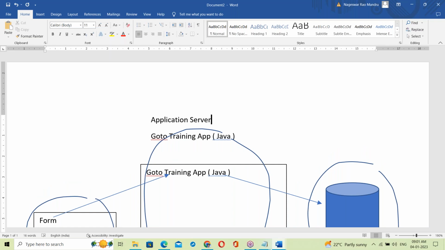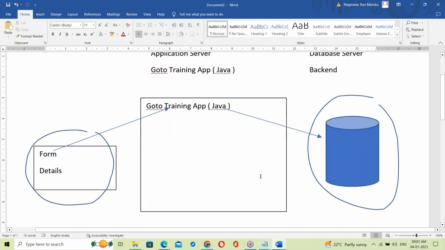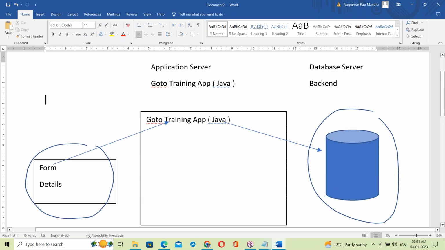This is the application server, so this is server side programming. Here is Java. Next, this is the front end.